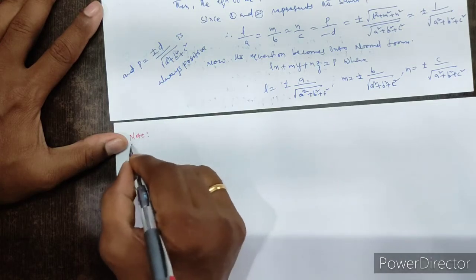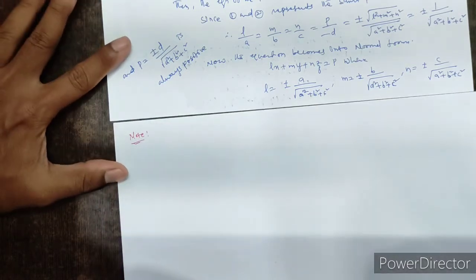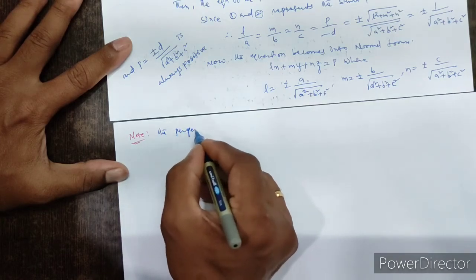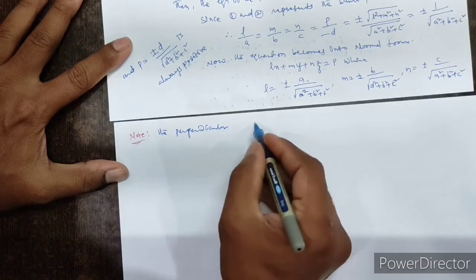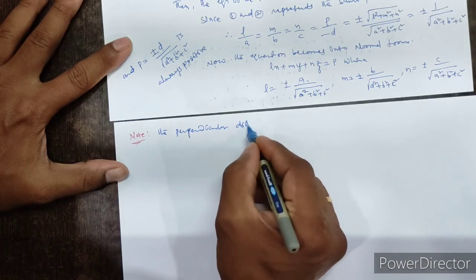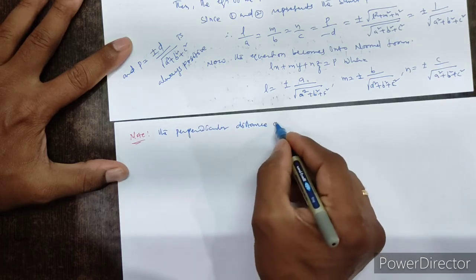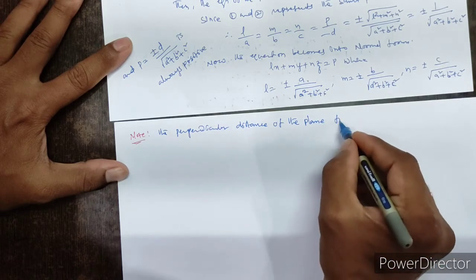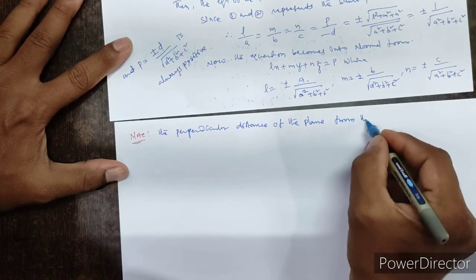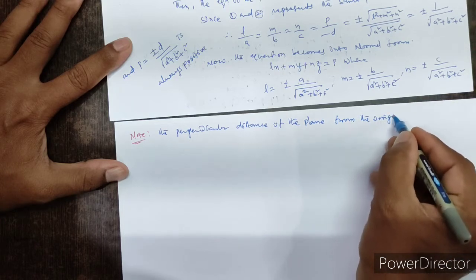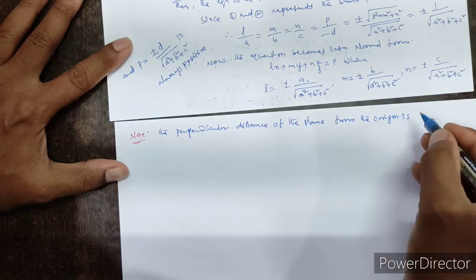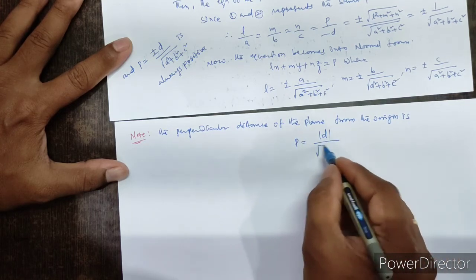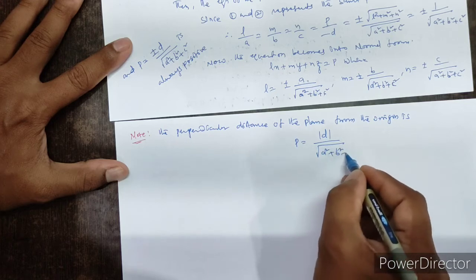Note: the perpendicular distance of the plane from the origin is p equal to modulus d by under root of a square plus b square plus c square.